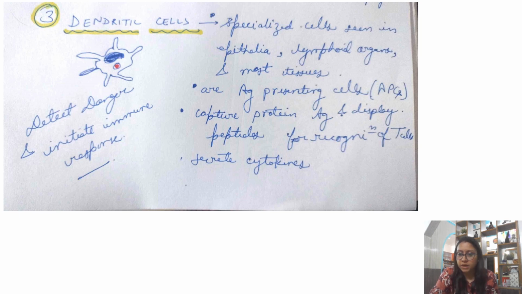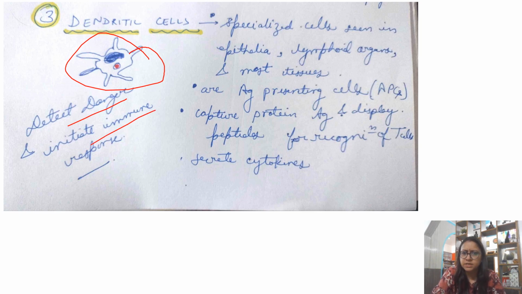Then the third type, apart from your epithelium and your phagocytes like monocytes and neutrophils, is your dendritic cells. These are the dendritic cells with processes. They detect the danger and they initiate the immune response immediately. These are specialized cells, which you see in epithelia, lymphoid organs and most tissues. These are your antigen presenting cells.